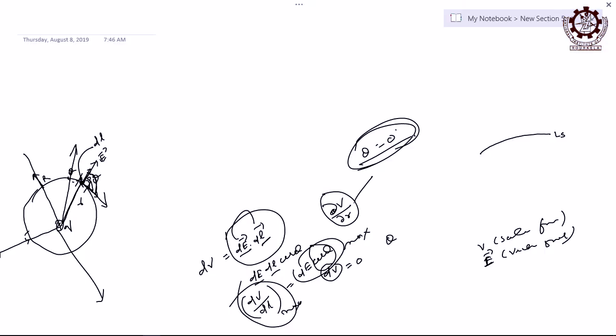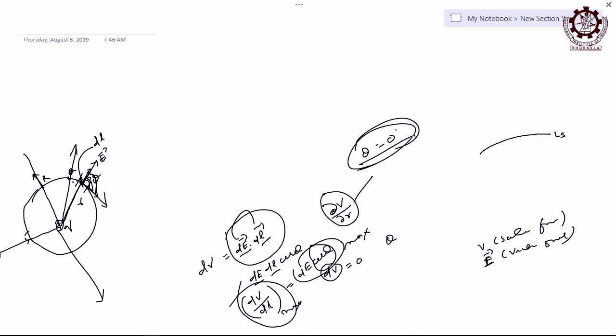Theta may happen if you take dl in this direction may be 0 or dE in this direction is also 0, or not. You can make theta 0 by two ways. If you take field intensity in this direction, it may be 0, or if you take the displacement in that direction also it will be 0. But can these two values be possible? As per the problem given here, which is feasible, which has meaning to understand intensity and potential. Along d vector, E will be in this direction.